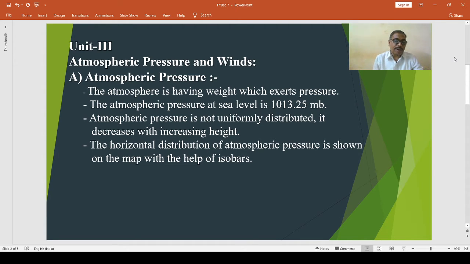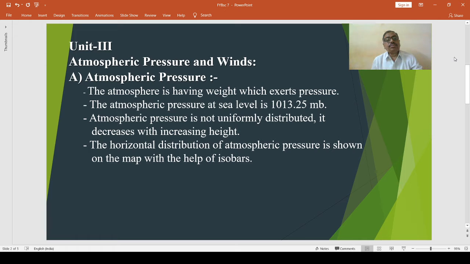The isobaric map shows that there are certain belts where the atmospheric pressure is high, while along certain zones the atmospheric pressure is low. Unequal distribution of heat and the Earth's rotation have their effect on the distribution of pressure belts. In all, there are 7 pressure belts on the globe.